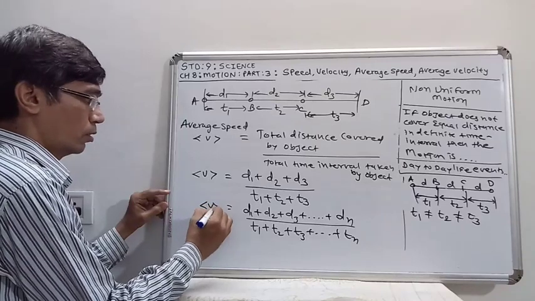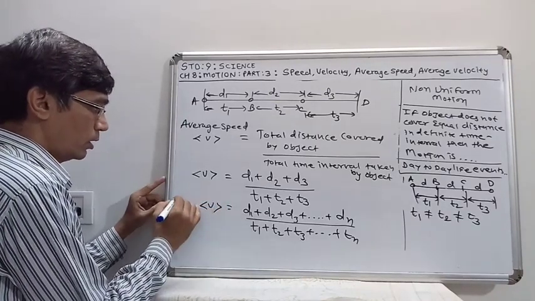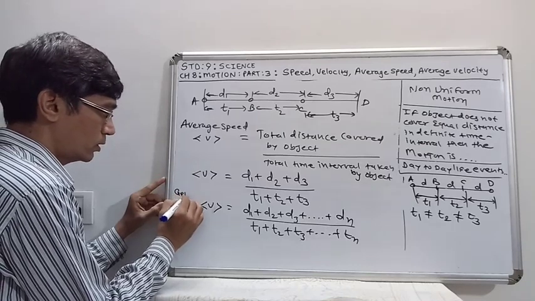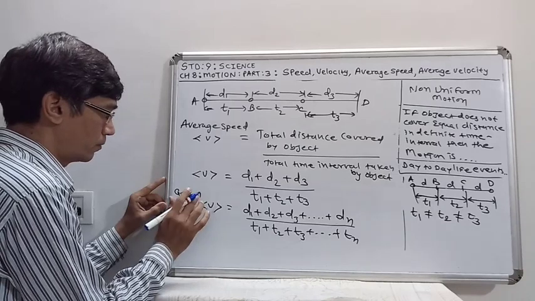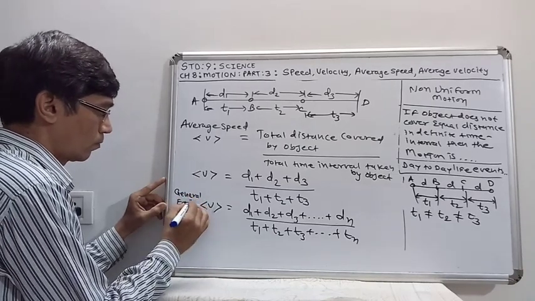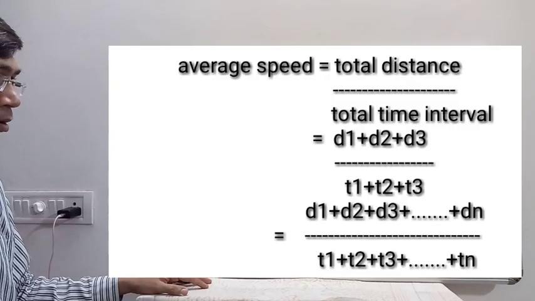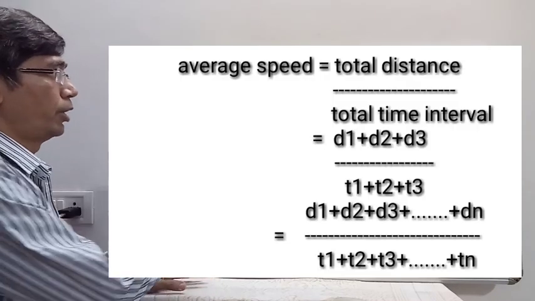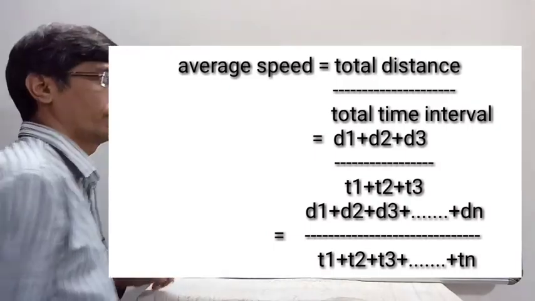So we are taking this as a general equation of the average speed in non-uniform motion.